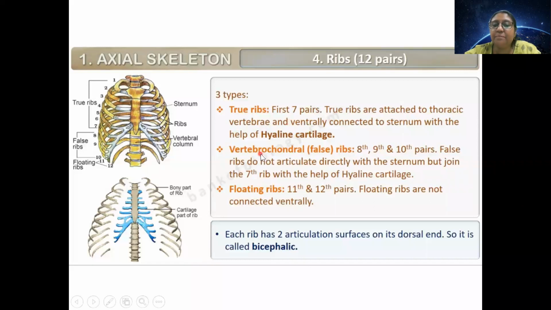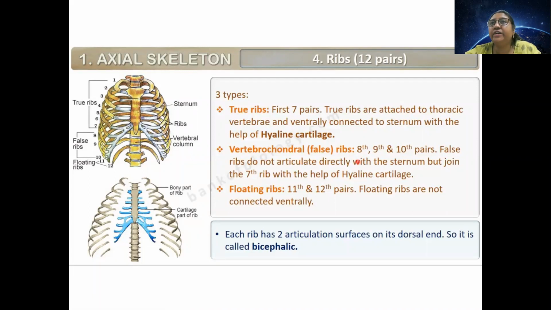Next is vertebrochondral, that is the false ribs. 8, 9 and 10. So these 3 ribs, they actually do not articulate directly with the sternum. Why?